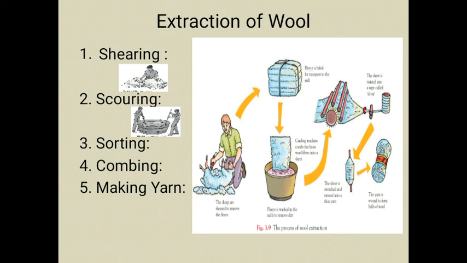After sorting, the next process is combing. The sorting process is followed by combing, in which the wool is combed to pull the fibers into alignment and to remove chunks of material which may be caught in it.